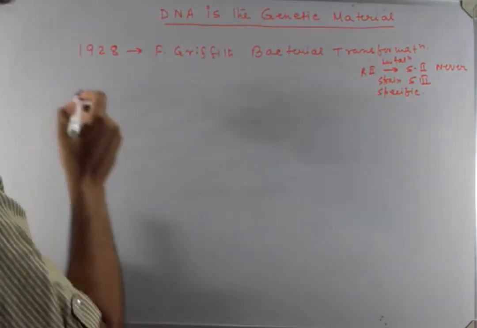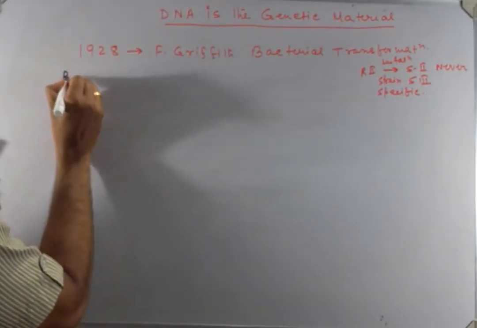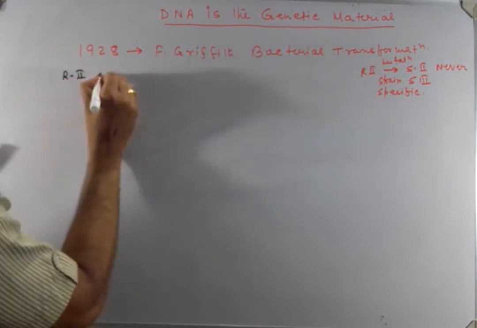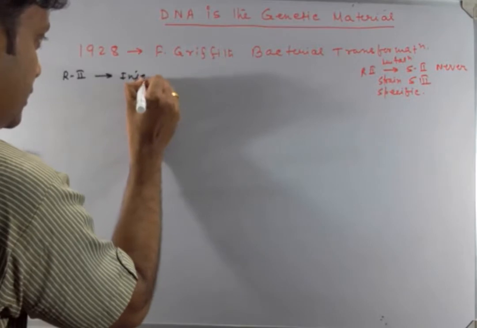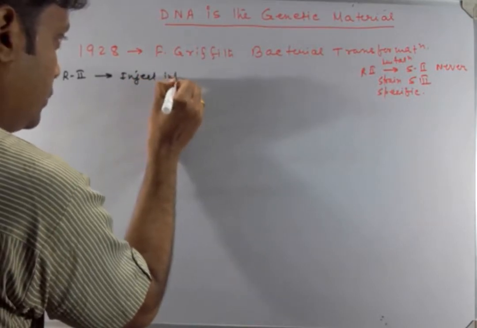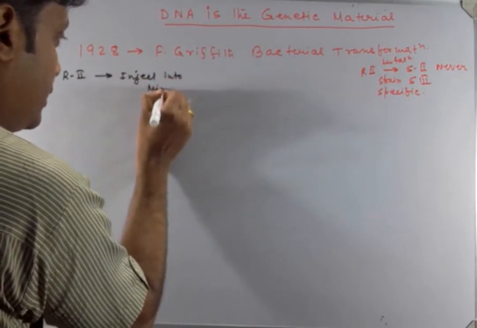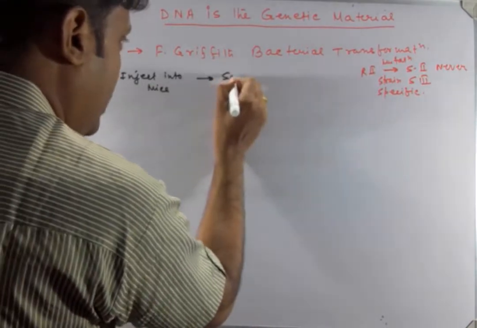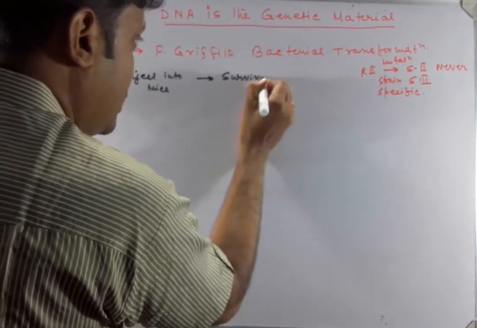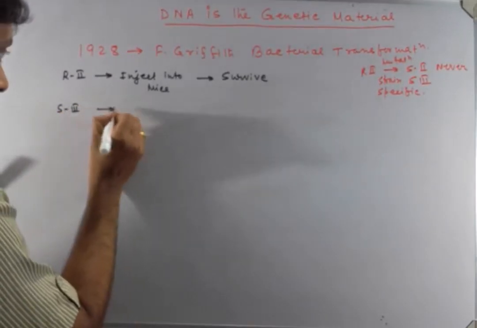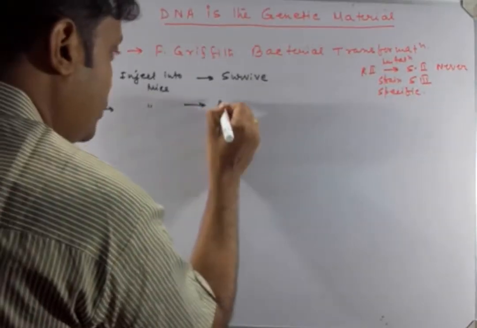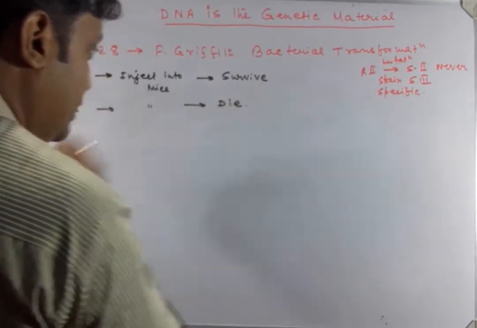First of all, he took the R2 strain and injected it into mice, and the mice survived. When the S3 strain was injected into mice, the mice died due to the disease.